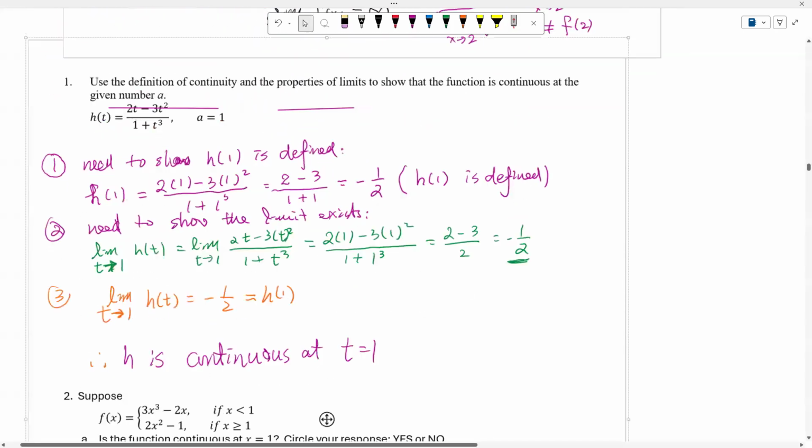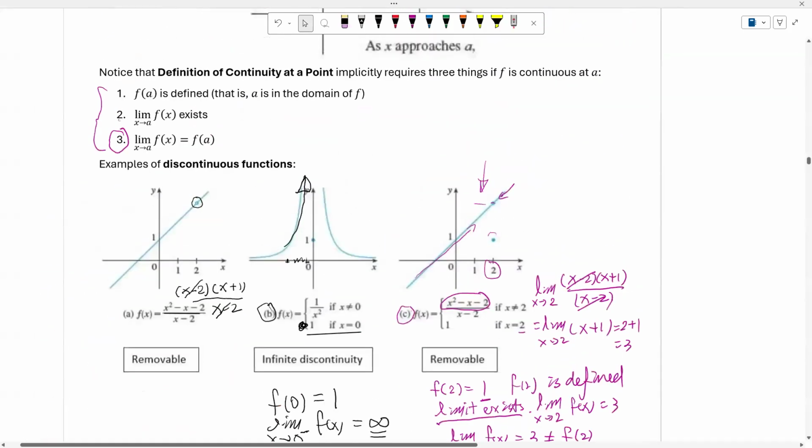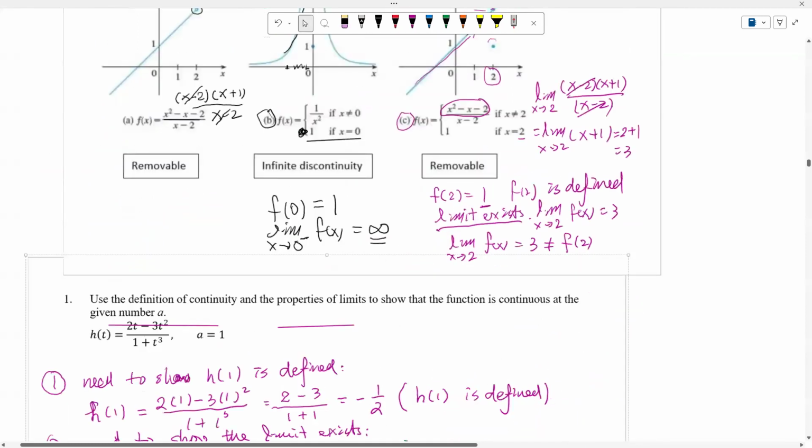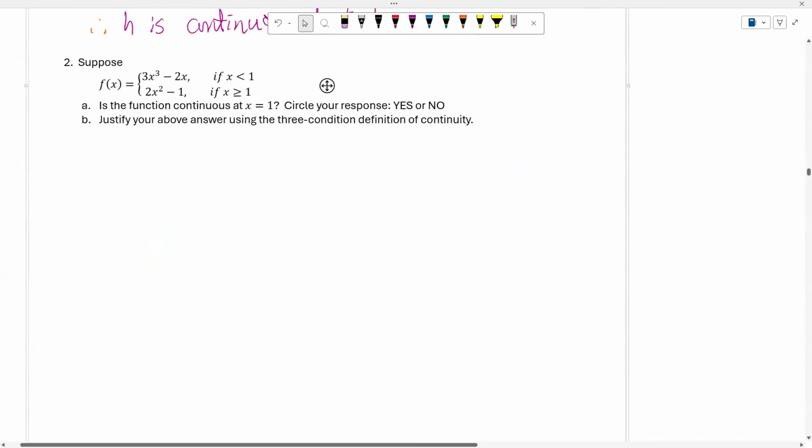So what I need to do is show these three conditions. Remember again, if you want to try it on your own, pause your video and try it out. Since this is a piecewise function, x equal to 1 is the boundary.